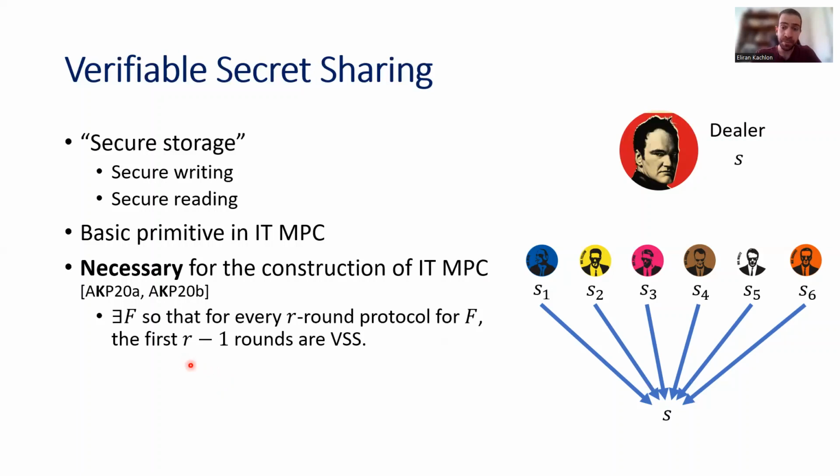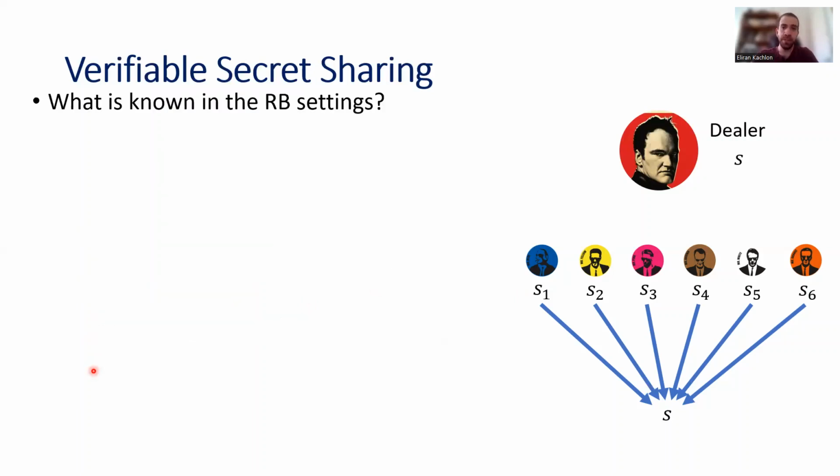And this is an example where the study of the round complexity of MPC provides us with a better understanding of the nature of MPC. Right? We show here that VSS is not just a useful building block for a general MPC, but it is actually necessary for the construction of MPC. So let me tell you what is known about verifiable secret sharing in the settings of Rabin and Ben-Or, where we require only statistical security and we have an honest majority.